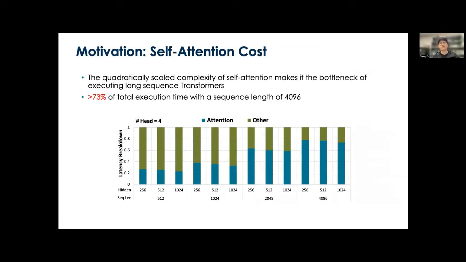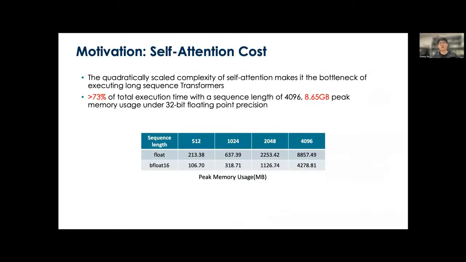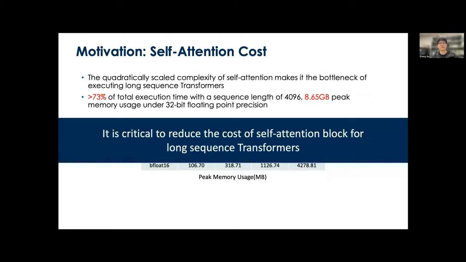This property of self-attention has made it the execution bottleneck of long sequence transformer inference. Our profiling results on a V100 GPU show that the self-attention block could account for more than 73% of total execution time and more than 8.6 gigabytes of memory usage with a sequence length of 4K. Therefore, it is critical to reduce the cost of self-attention blocks in order to keep scaling transformer models to deal with longer sequence tasks.